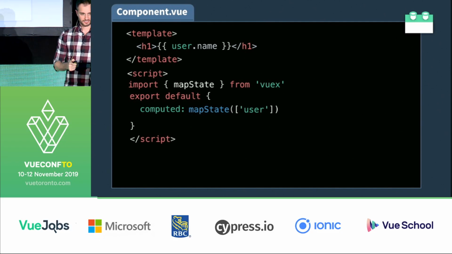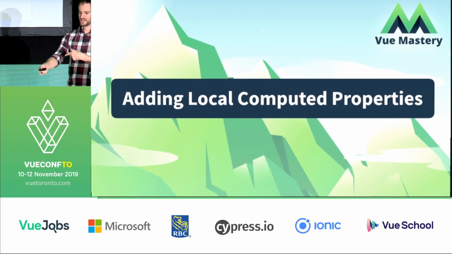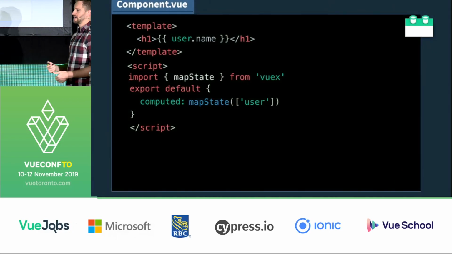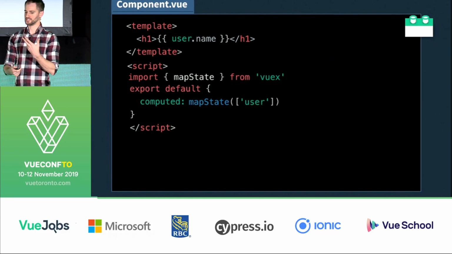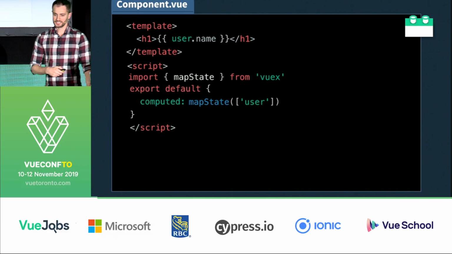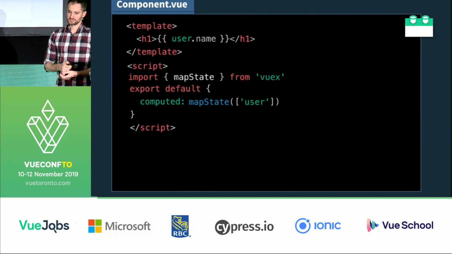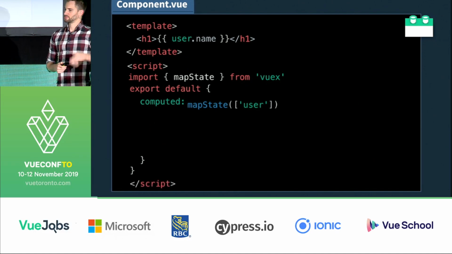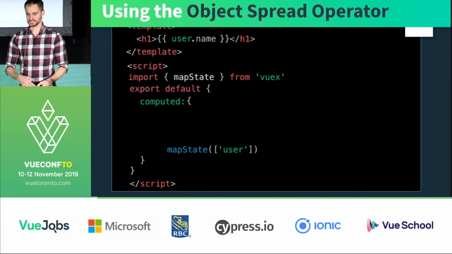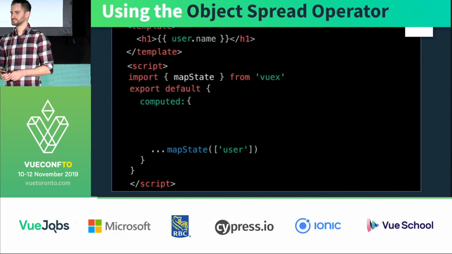As you probably noticed, that mapState took up the whole computed space. So what if you needed to add an additional local computed property in addition to what you were mapping to in Vuex? The solution there is pretty simple. You would just use the object spread operator. So ... is what that looks like. And then you could add your local computed property.